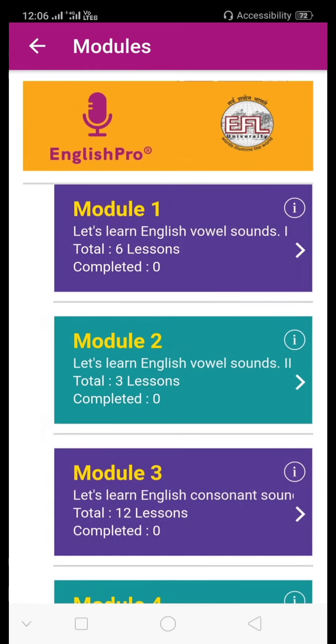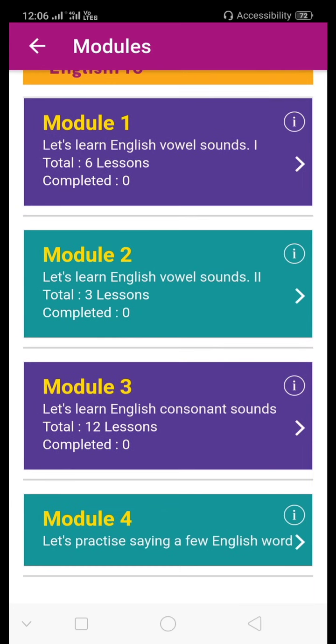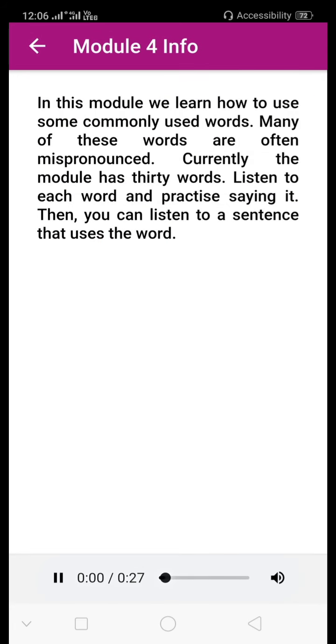Then the fourth module. In this module, we learn how to use some commonly used words. Many of these words are often mispronounced. Currently, the module has 30 words. Listen to each word and practice saying it. Then you can listen to a sentence that uses the word.